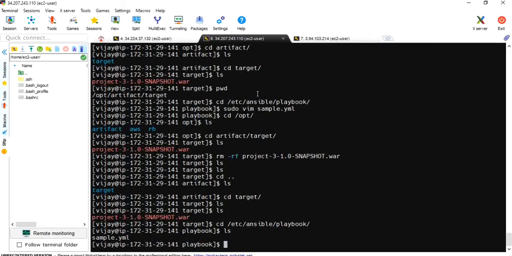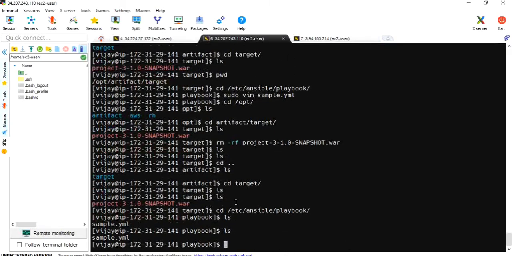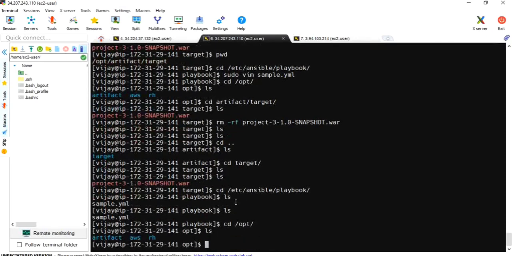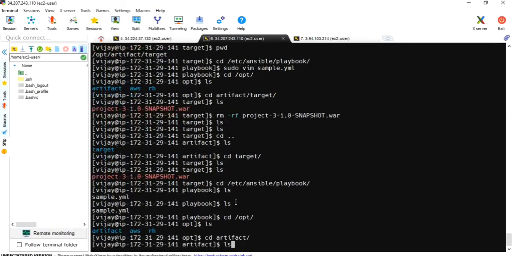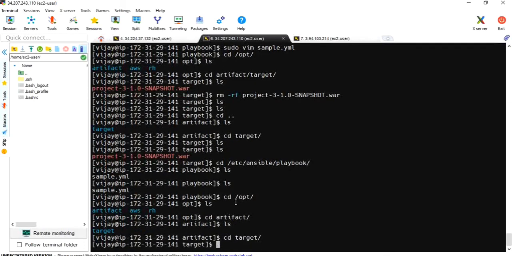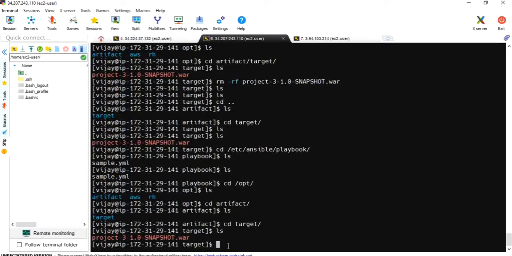Now the file has been copied. cd opt, cd artifact, cd target. The file has been copied. Now let's check.